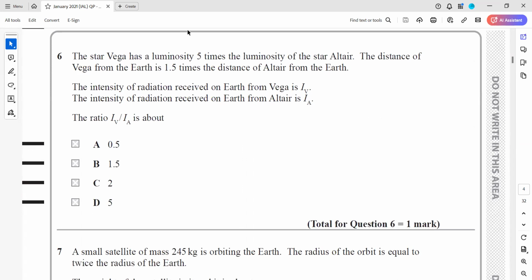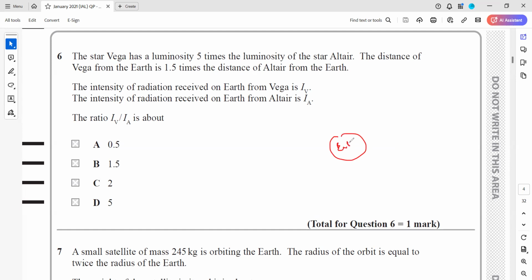Star Vega has a luminosity 5 times the luminosity of star Altair. The distance from Vega to Earth is 1.5 times the distance from Altair to Earth. The intensity of radiation on Earth from Vega is IV, and the intensity of radiation from Altair is IA. We need the ratio.